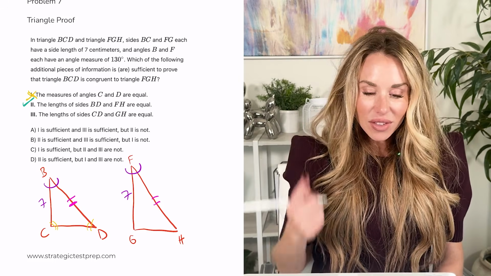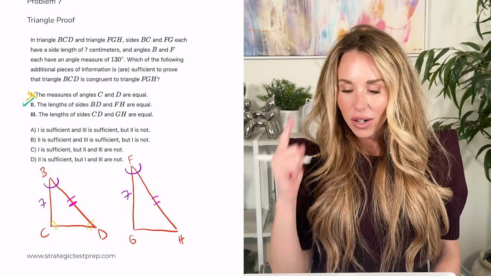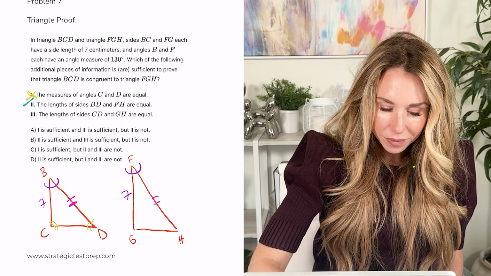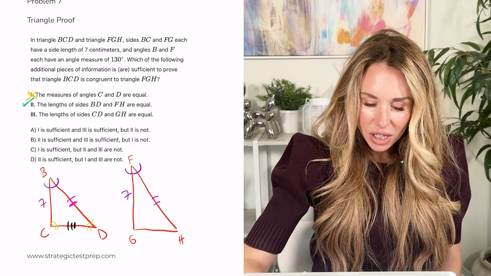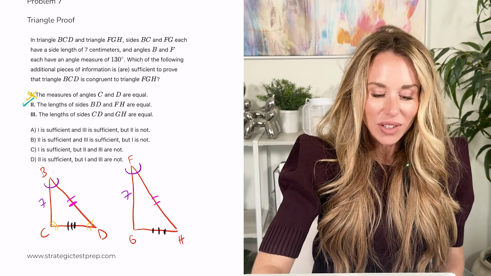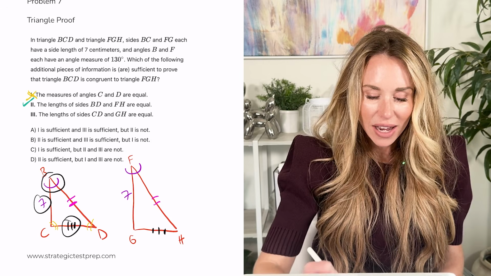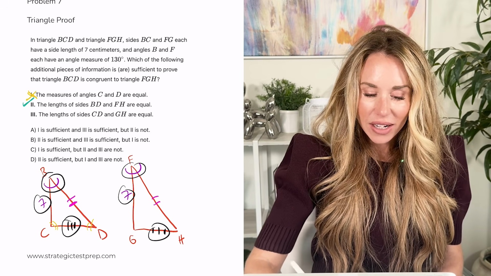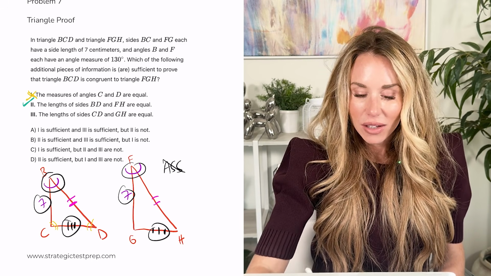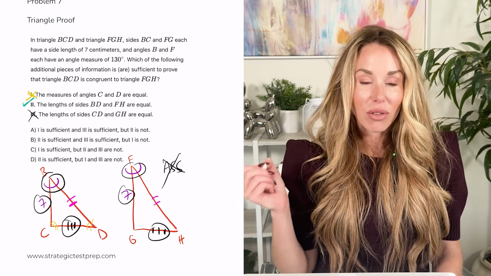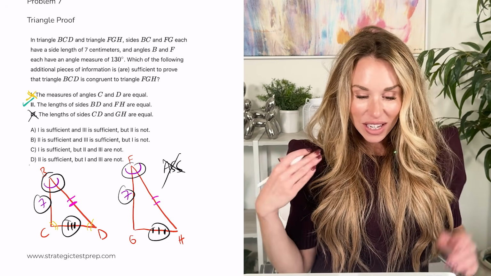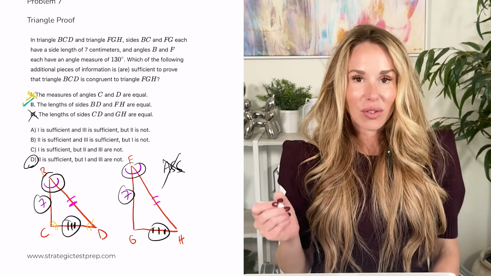Okay, let me erase some of this stuff so we can try Roman numeral 3. We have the lengths of sides CD and GH are equal. Okay, let's give that one a try. Now look at what happens. We have the ambiguous case. Angle, side, side. Because it's the ambiguous case, we don't want that. No. Roman numeral 3 doesn't work. So our answer is going to be just saying 2 is sufficient, 1 and 3 are not.